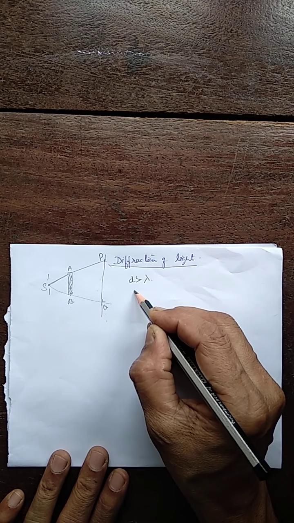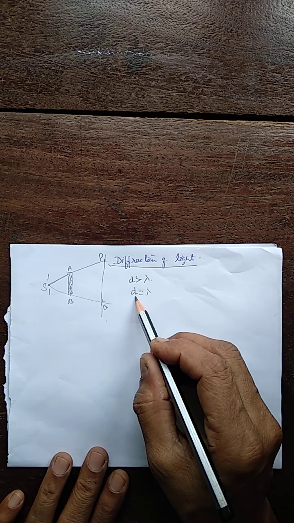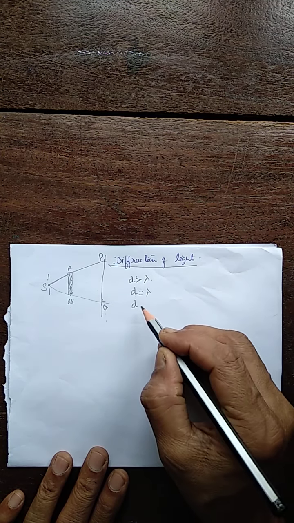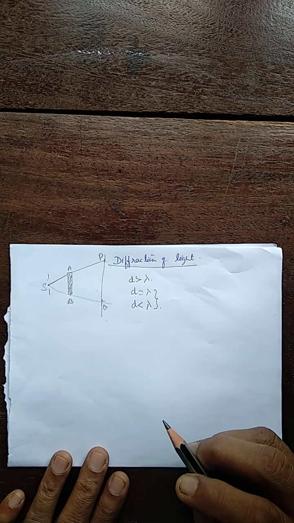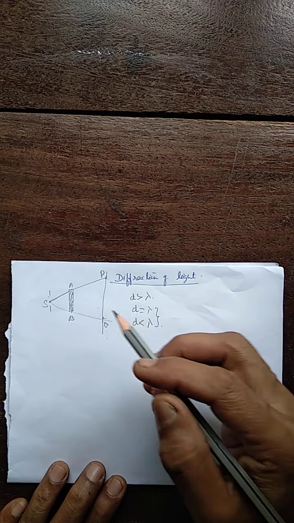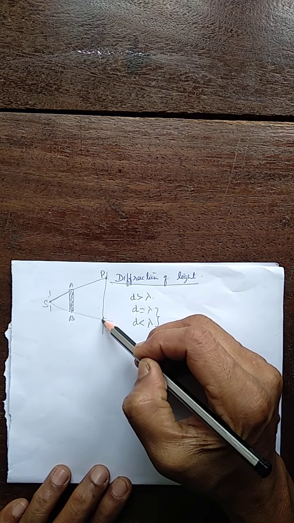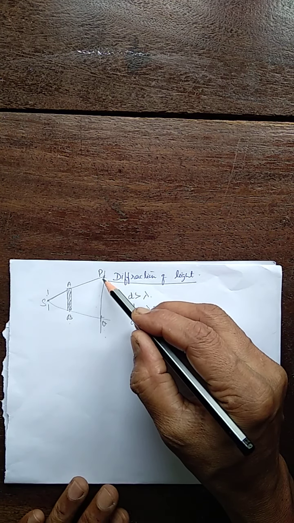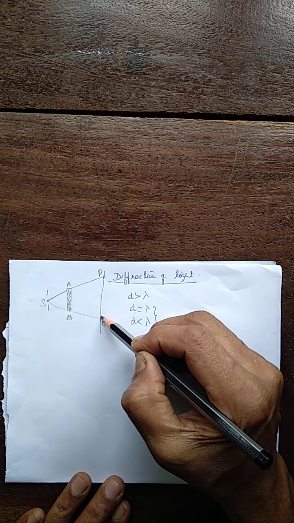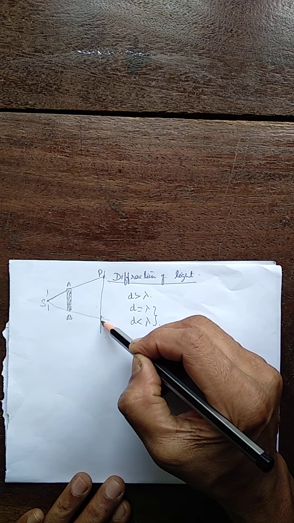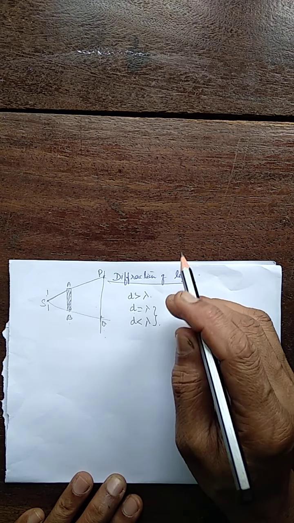But if D is approximately equal to lambda, what is D? Size of the obstacle. Or if D is very much less compared to lambda, in these two cases, it is observed that spreading of light in the geometrical shadow region is observed. It is possible to observe spreading of light in the geometrical shadow region. PQ is the geometrical shadow region. So spreading of light is observed here means PQ, the geometrical shadow, is not perfectly dark.